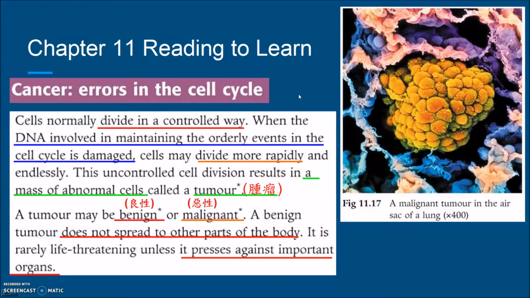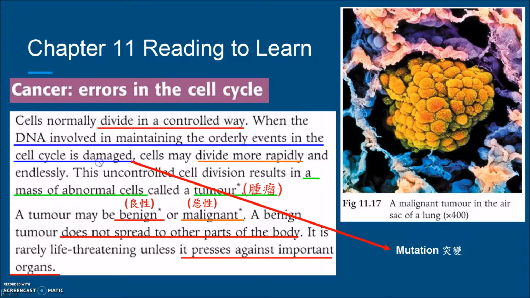Because in cell division, we have the interphase and then prophase, metaphase, anaphase, telophase, and then the cytoplasmic division. Every stage happens one by one in a correct order, but not in a random order. So that's why it's a very controlled way, or an orderly event. But why will the cell division go wrong? Because the DNA involved in maintaining the orderly event in the cell cycle is damaged.